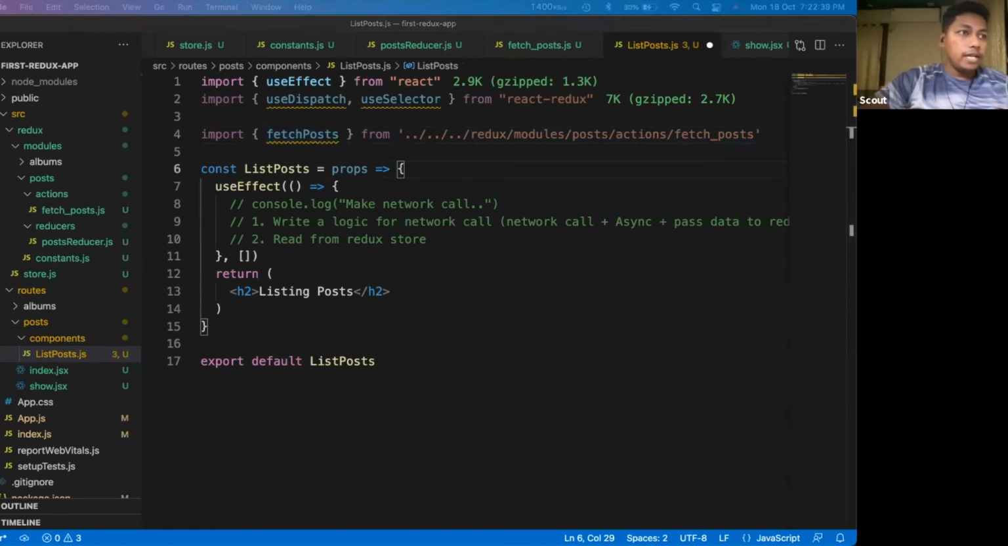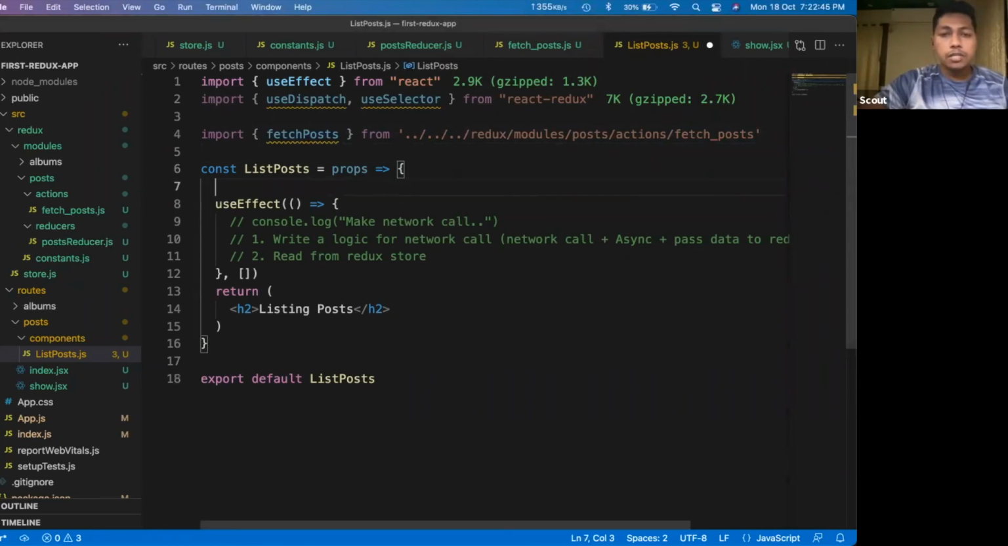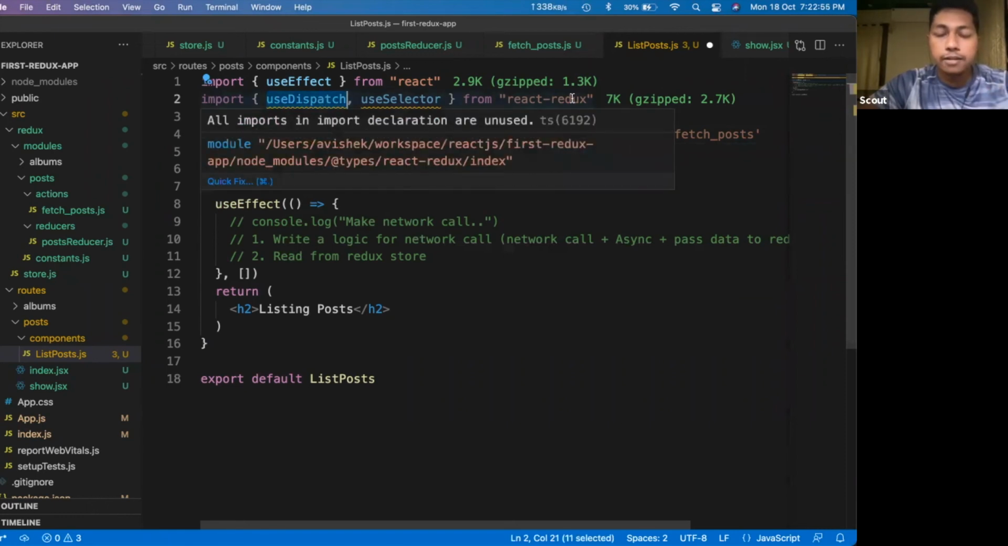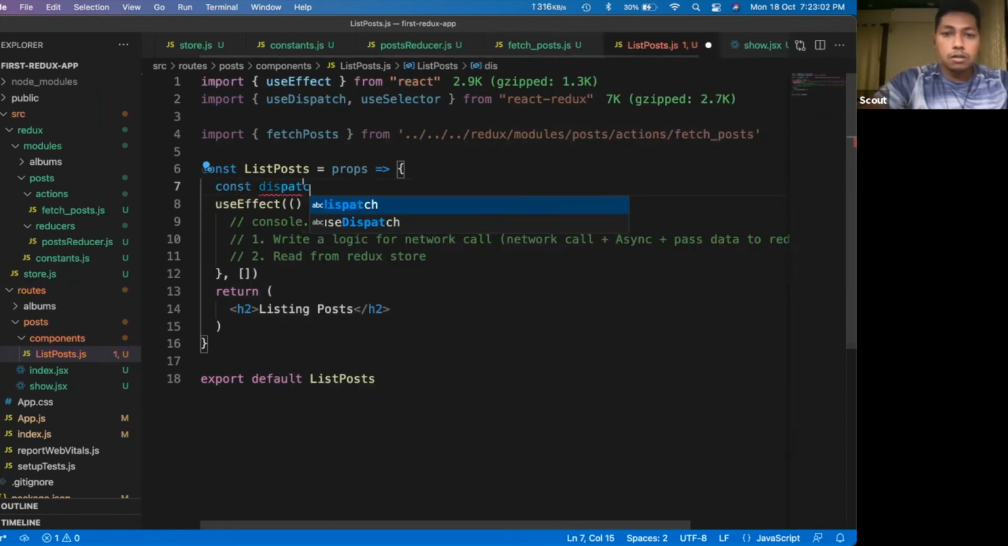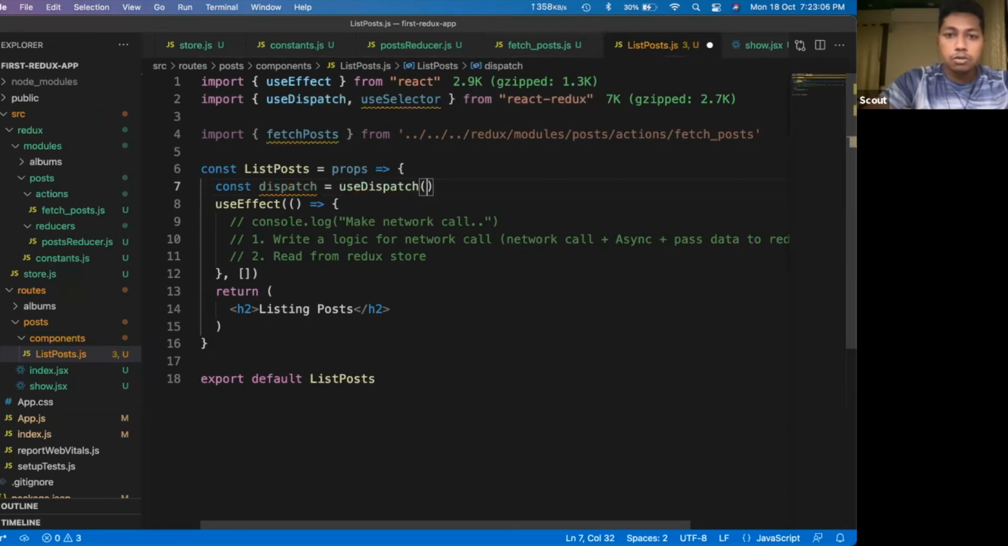So it is ready. So now our application is ready to make the network call. For that, we will use this hook. We will use this useDispatch hook that is coming from React Redux. What this hook does, let's implement it, then we will know. const dispatch. So let's define one constant here, which will use this hook.